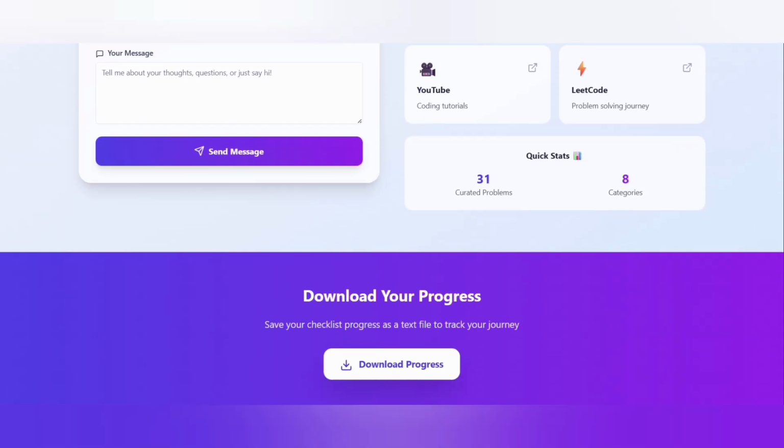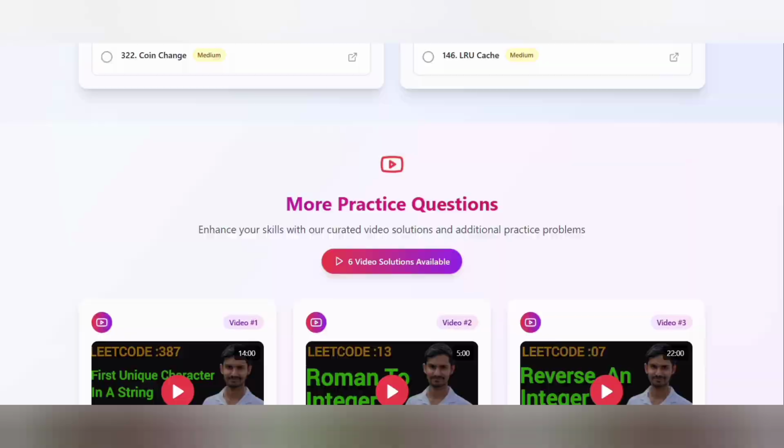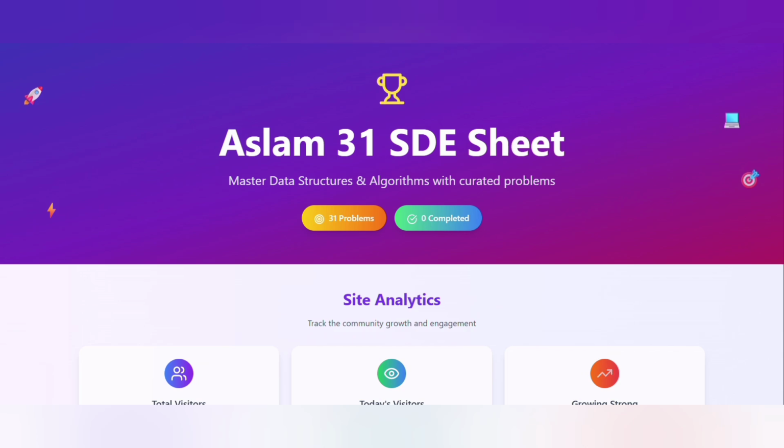So this is how it is. So overall, this is the website, you can practice on it. And it will even store your data locally in your local storage.